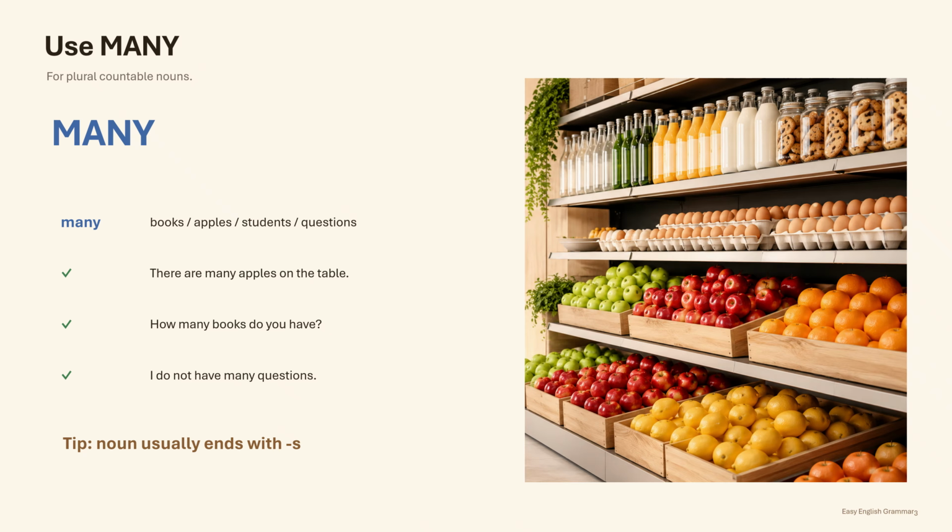We use many with plural countable nouns. Countable nouns are things that we can count separately, such as books, apples, students, chairs, emails, and questions. Because we are talking about more than one item, the noun after many is normally plural. For example, there are many apples on the table. Here, apples are countable, and the noun is plural. We can also say, how many books do you have? In this question, we are asking for the number of books. Another example is, I do not have many questions.